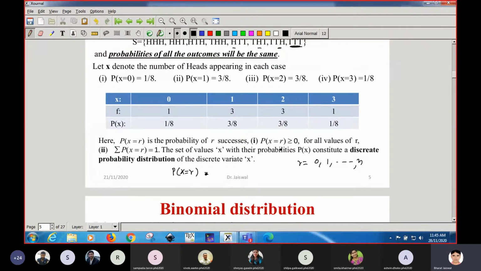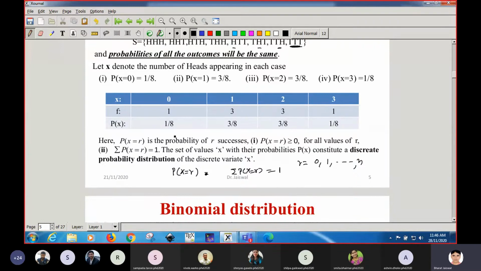As you know, probability can never be negative, it will be greater than or equal to 0, and the maximum is 1. The sum of the probabilities will constitute 1. That means if you add the probabilities corresponding to all the values of the discrete variable, you will get a maximum of 1.